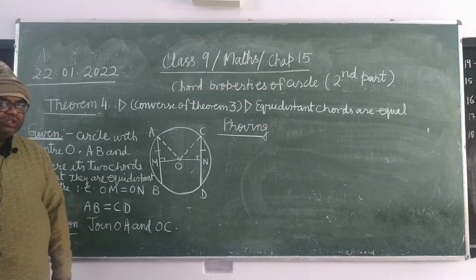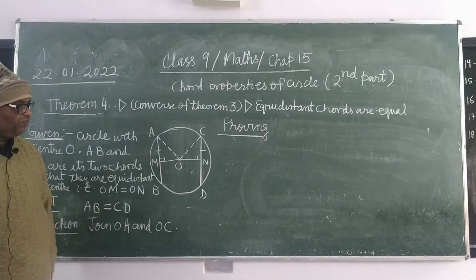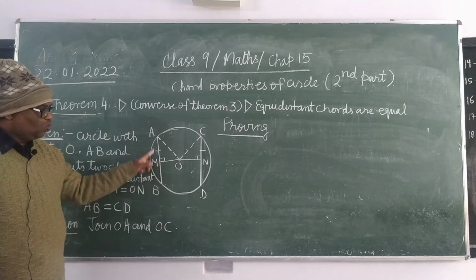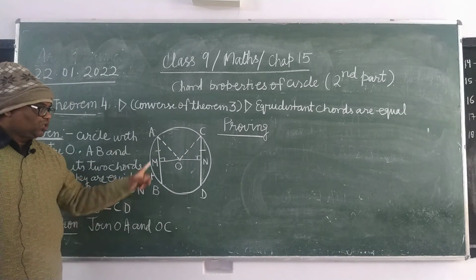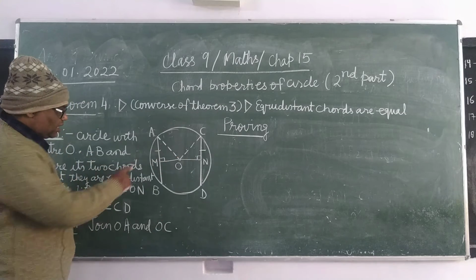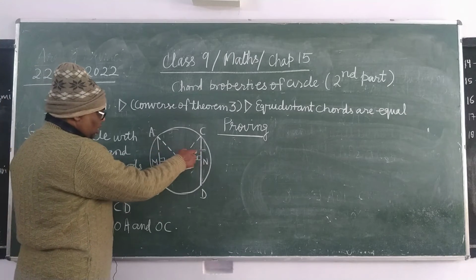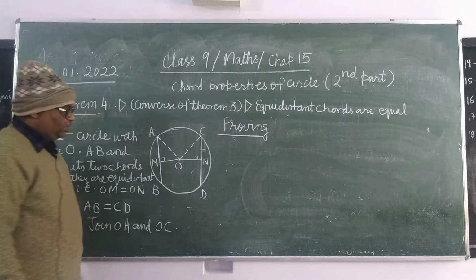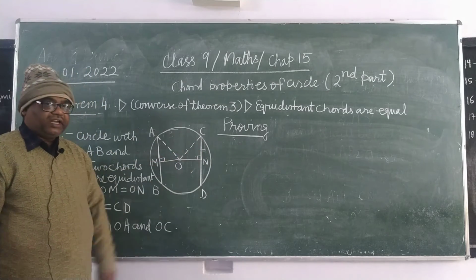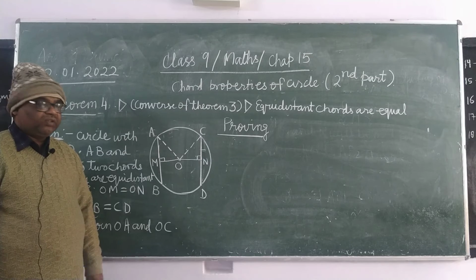So how will you do? In the same way we will do. You can see triangle OMA and triangle ONC. Both are right angle triangles. Now what is given? Angle M equals angle N, 90 degrees.